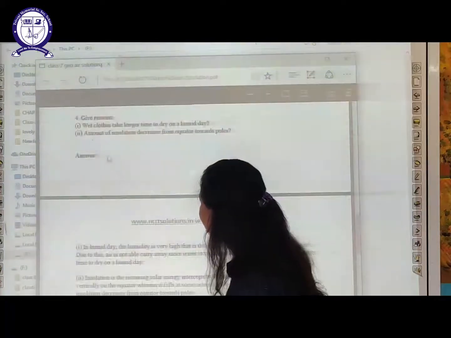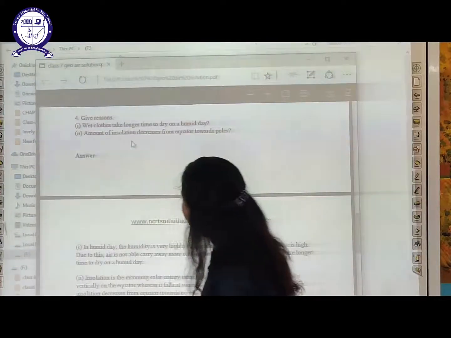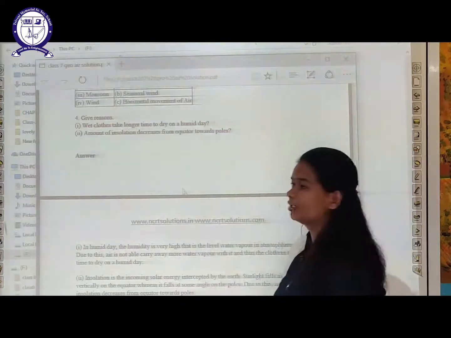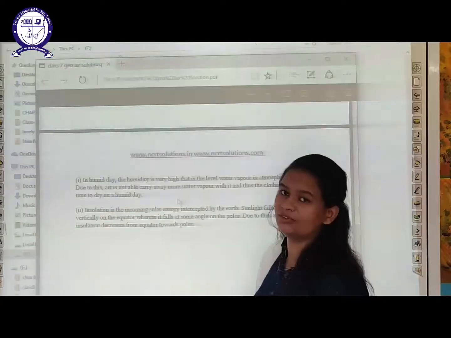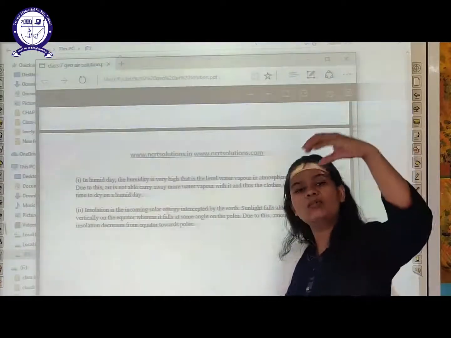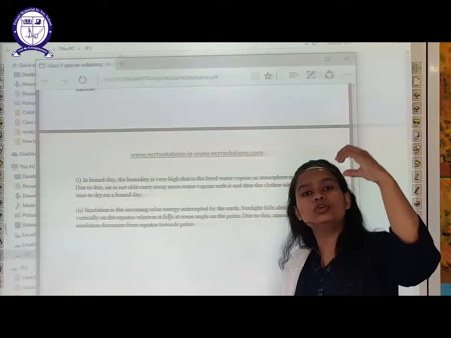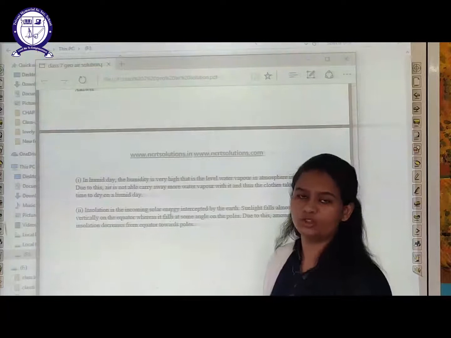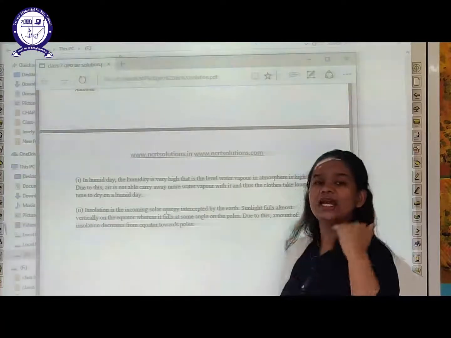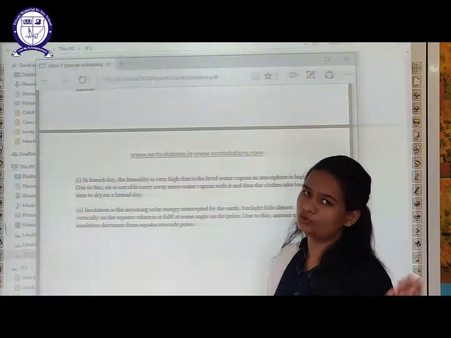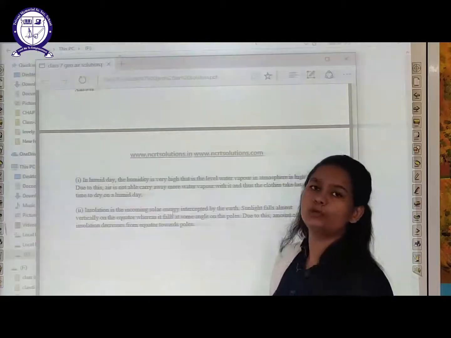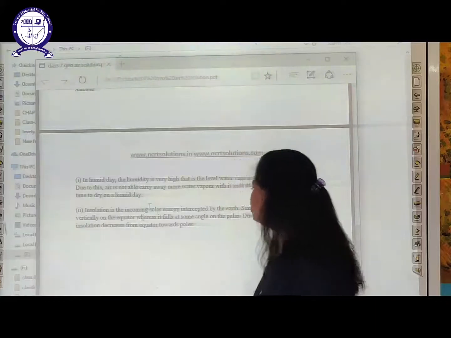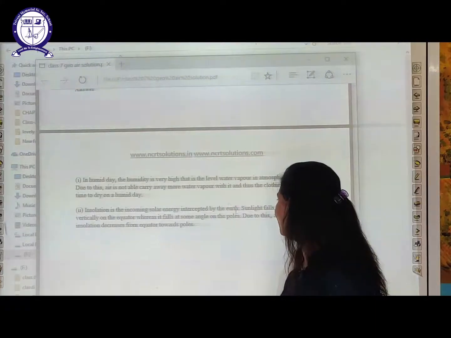And our next question is, the amount of insolation decreases from equator towards pole. This I told you this concept. What is insolation? The amount of solar energy, the amount of sun heat that is reaching a part of the earth's surface, is insolation. It increases towards the equator and decreases towards the poles.